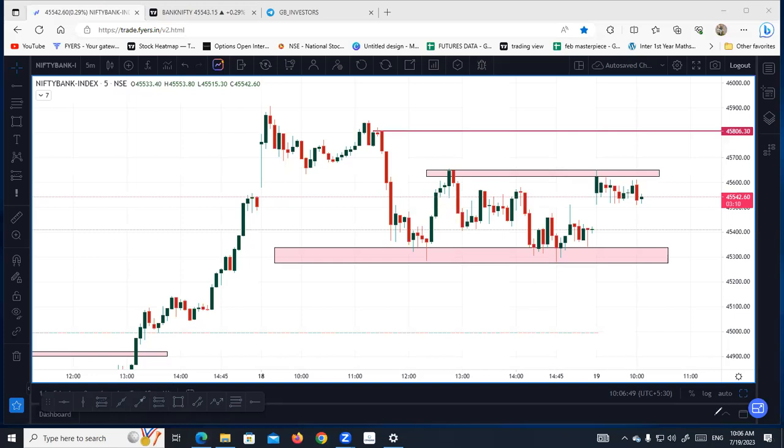So this is the Bank Nifty chart and the time is 10:06 now. Whenever a buyer or a seller should trade, here we have our resistance, and this is our support. Either the buyers get active here, or our sellers get active here.